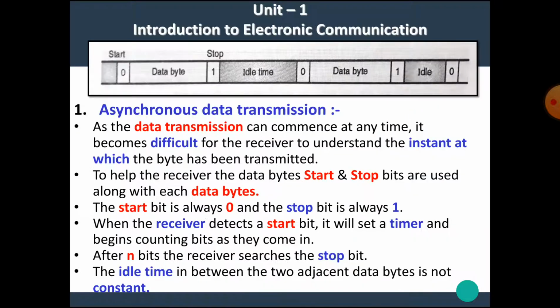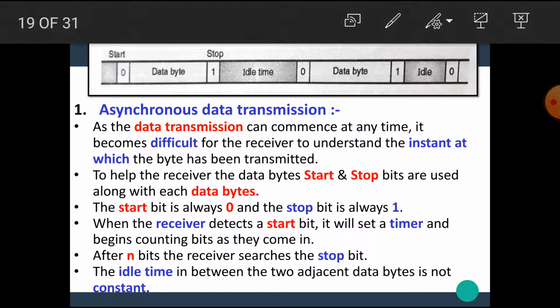Let's see the other details about the asynchronous data transmission. As the data transmission can commence at any instant of time, it becomes difficult for the receiver to understand the instant at which the byte has been transmitted.